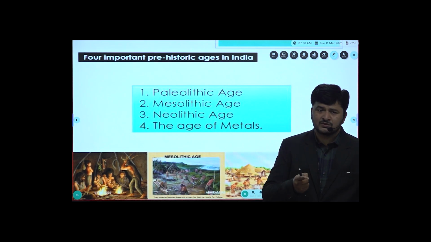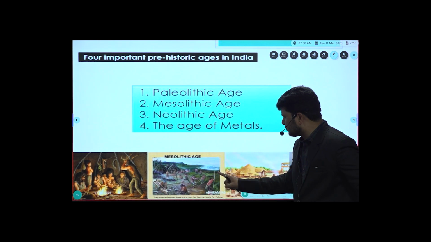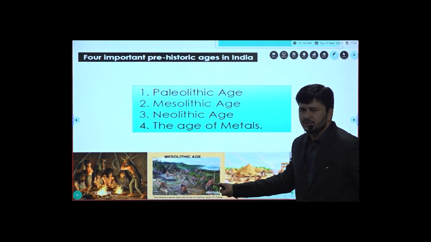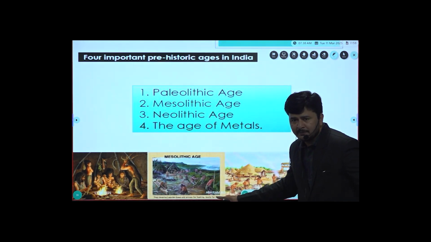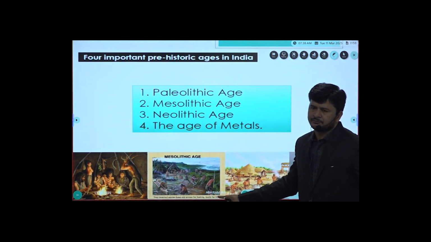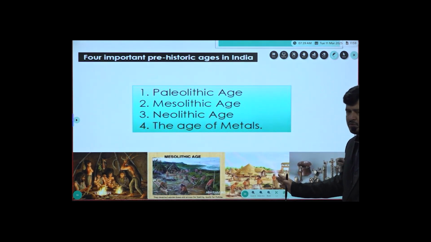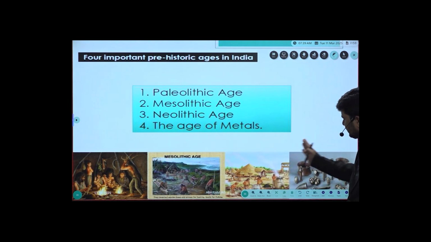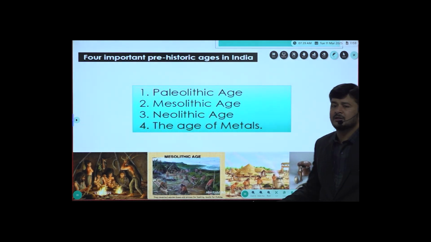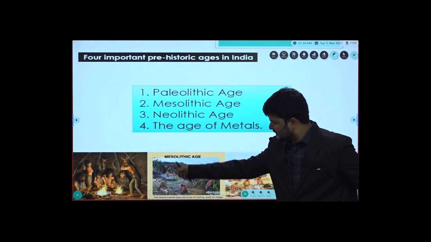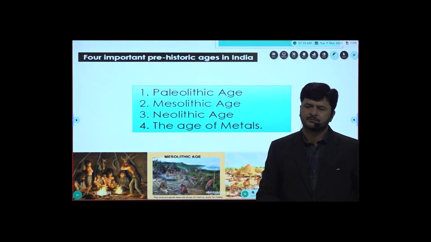By the time you go to Mesolithic cultures, we find domestication of animals. Going a little further, by the time you go to Neolithic cultures, we find primitive agriculture. Further ahead, we find the use of metals. I'm talking about the first phase, Paleolithic cultures.